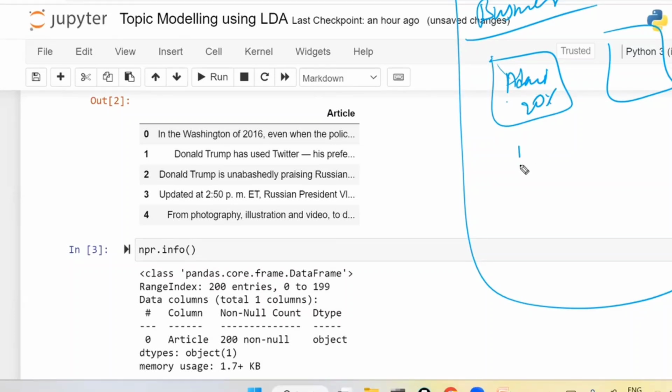Along with that, Reliance shares and similar things we will see in the business column.